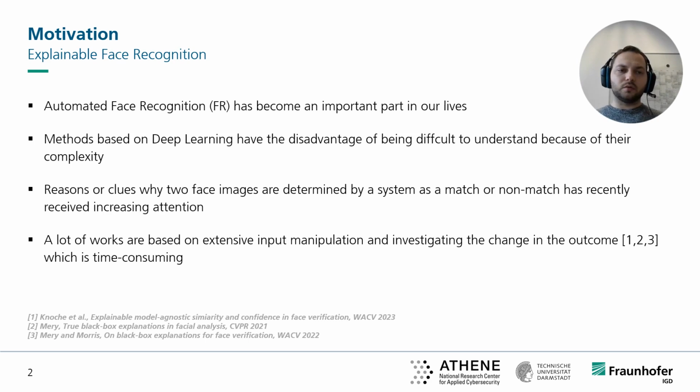The reason or clues why two face images are determined to be a match or non-match by a system has received increasing attention recently, especially in security-related areas, but also for usability. It is interesting to understand why two images are falsely recognized as a match or falsely recognized as a non-match. For example, the question, why didn't I match my passport at the automatic border control gate?